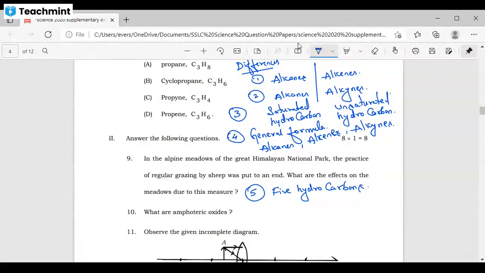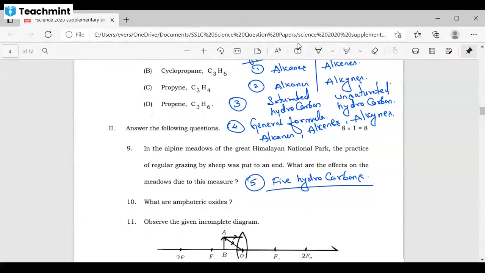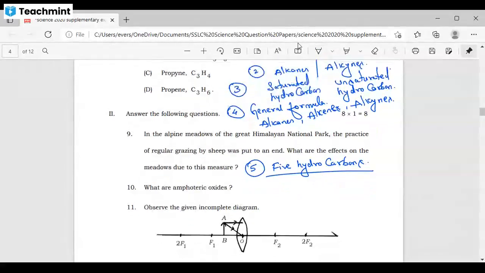Example: methane, ethane, propane, butane, pentane. Correct? Children, whoever doesn't know about this topic, can you please let me know? I hope you all know about these 5 hydrocarbons. Yes or no? Yes, sir.